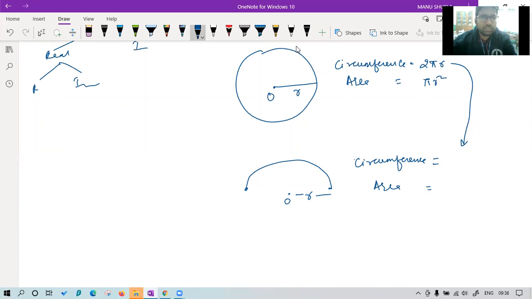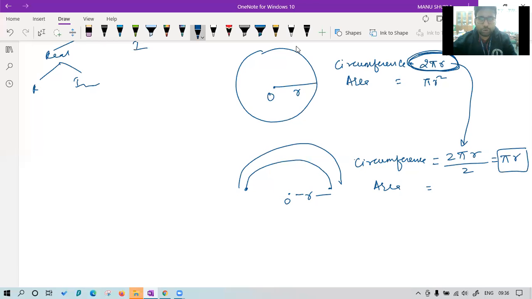We can see we have just divided the complete path into 2 parts. So complete path length was what? The complete path length of the circle was 2 pi r. Therefore, the length of the semi-arc or the half of that will be 2 pi r upon 2, that is pi r. Is this point clear to you? If a semicircular arc is given to you, the circumference will be given by pi r. Sarvagya, you are not making it 2 times that you are multiplying with 4. We are dividing it in 2 parts. Obviously, the length is going half.